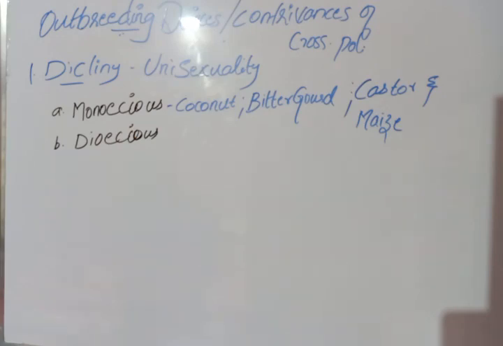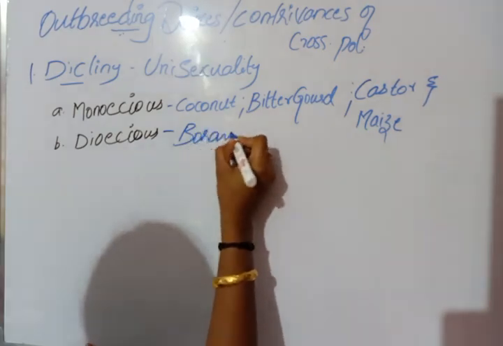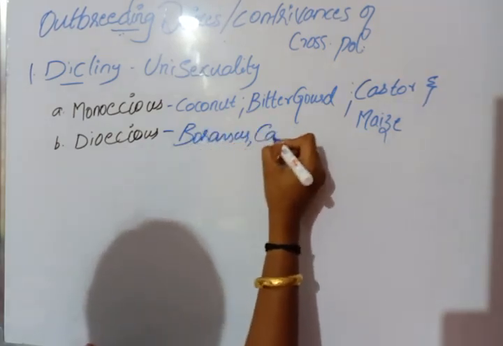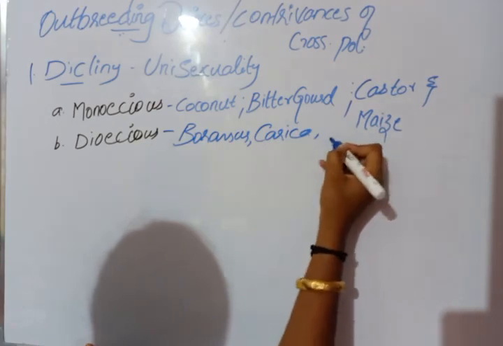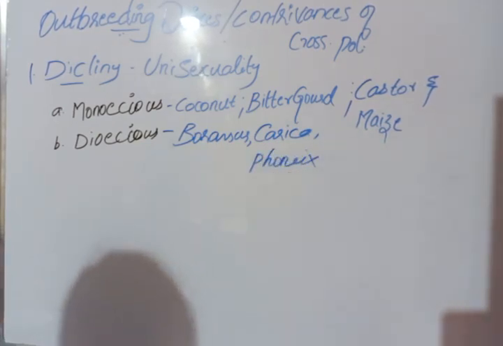Example, Borassus, Carica, Phoenix are the plants where the dioecious condition is present.